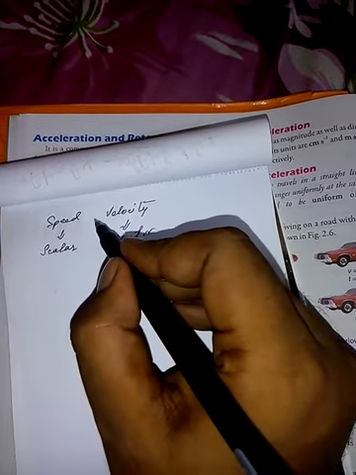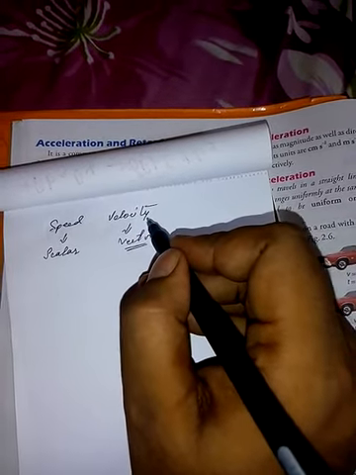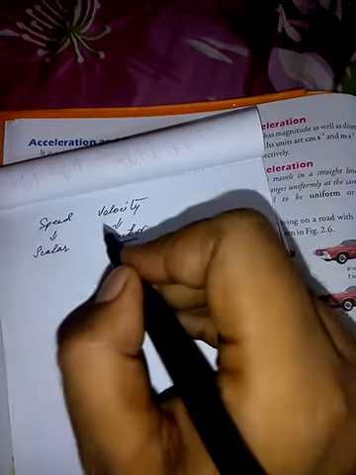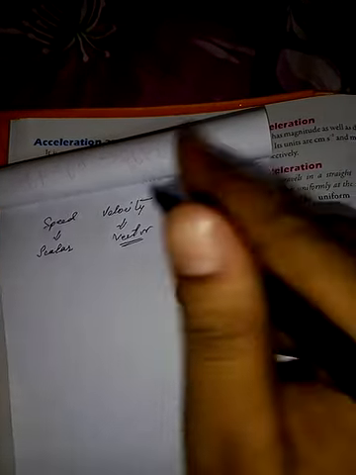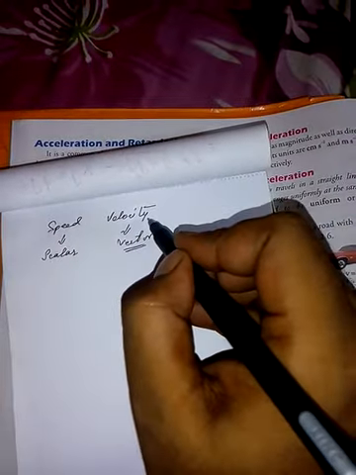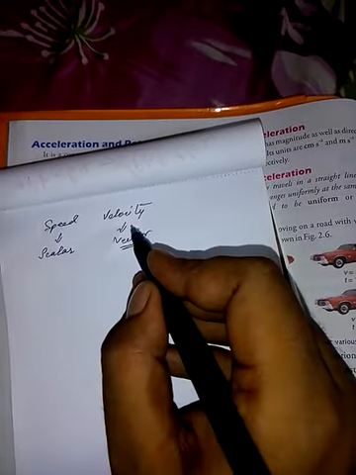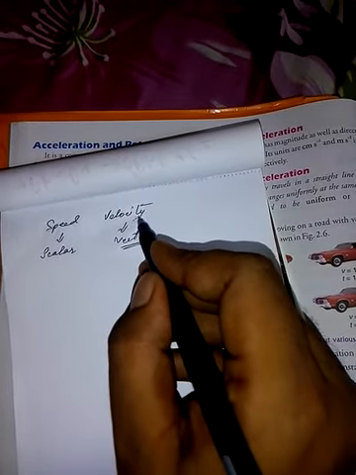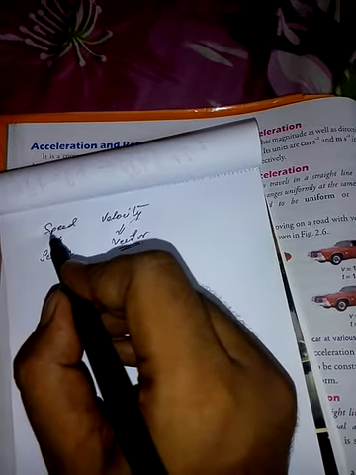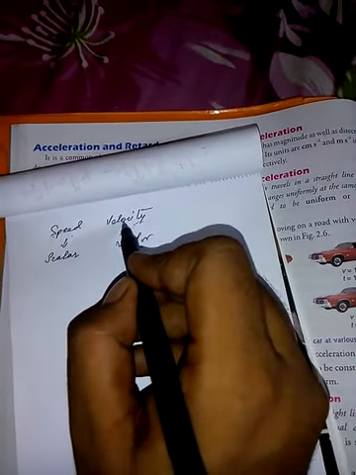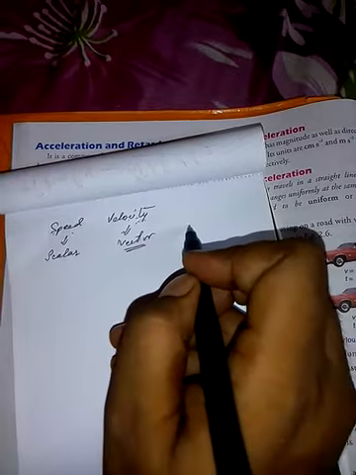But how do you understand whether there is a change in velocity or not? Whenever the velocity is changing, we say that is accelerated motion. The rate of change in speed is known as velocity, but the rate of change in velocity is known as acceleration.